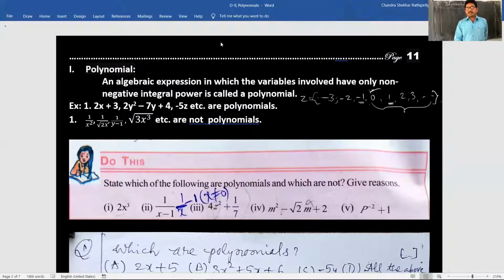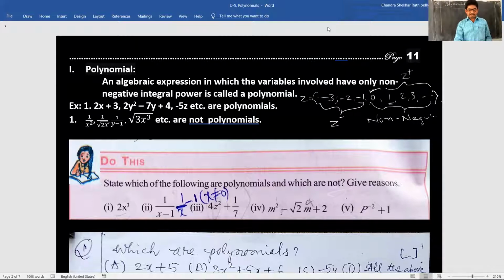These are called non-negative integers; in this, 0 is also included. These are positive integers, and these are negative integers. You know this very well.